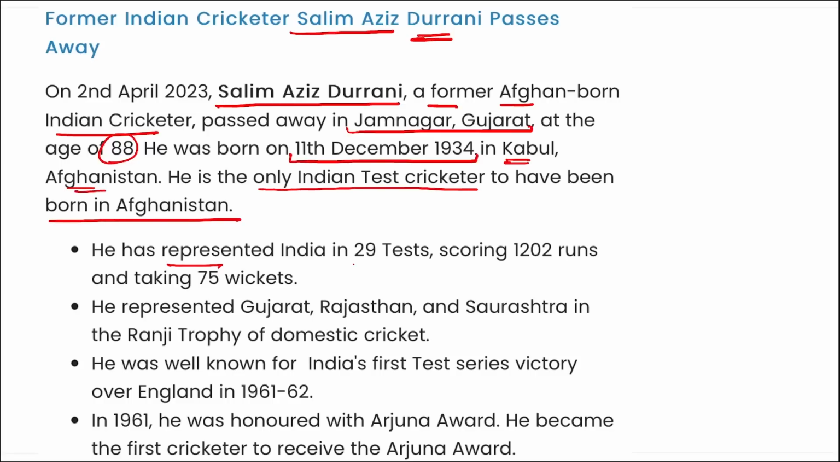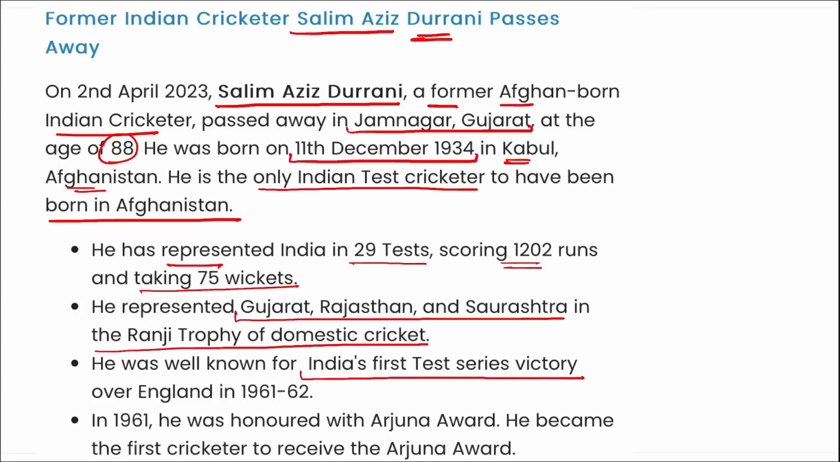He represented India in 29 tests, scoring 1202 runs and taking 75 wickets. He also represented Gujarat, Rajasthan and Saurashtra in the Ranji Trophy of domestic cricket, and he was well known for India's first Test series victory over England in 1961-62. In 1961, he was honored with the Arjuna Award and he became the first cricketer to receive the Arjuna Award. And we are talking about Salim Aziz Durrani, who recently passed away.